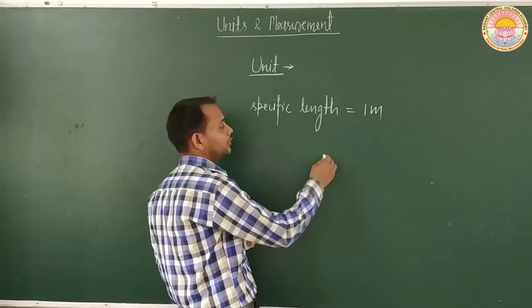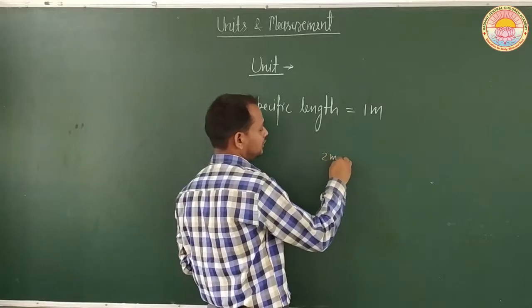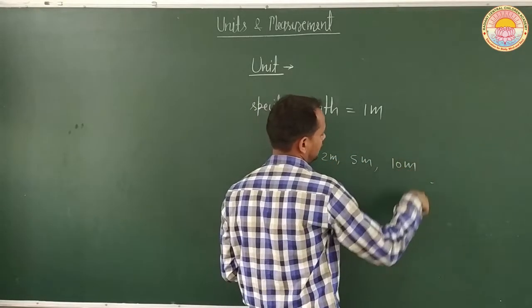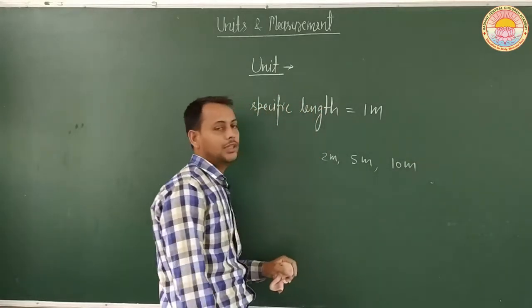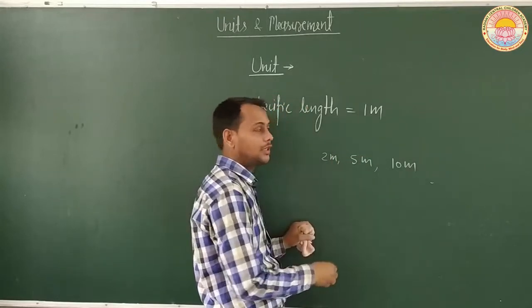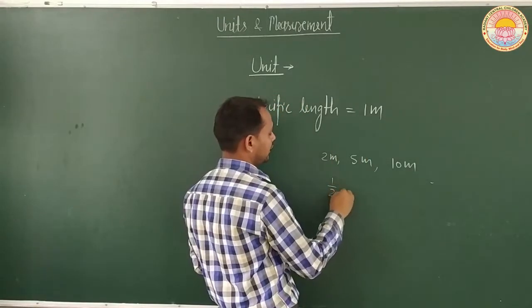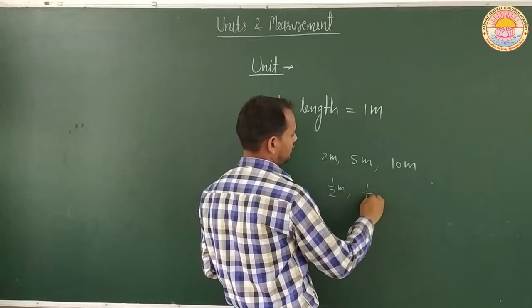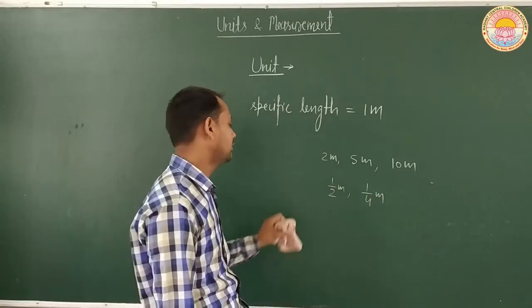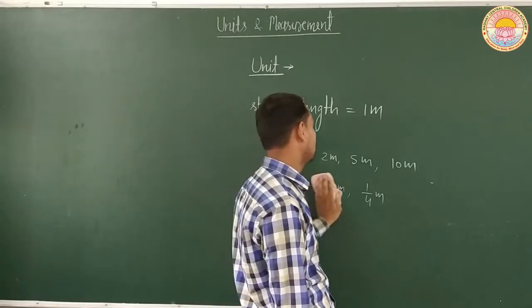For example, multiples of this length are 2 meter, 5 meter, 10 meter. And what will be the fraction of this length? Fraction means 1 by 2 meter, 1 by 4 meter. These are fractions of the length 1 meter.